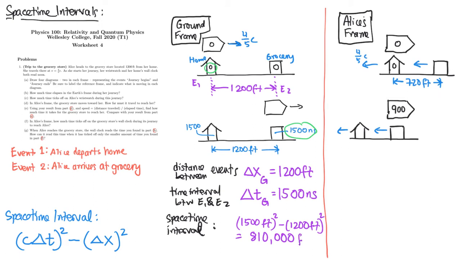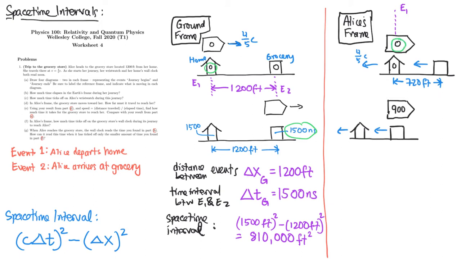Well, let's play the same game in Alice's frame. Where is the location of event 1? That happens where Alice lines up with the house in this first diagram. So this dotted line represents the location of event 1, and event 1 is happening in Alice's frame at 0 seconds.